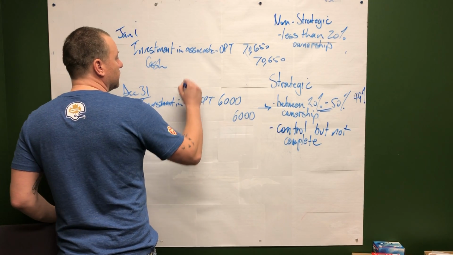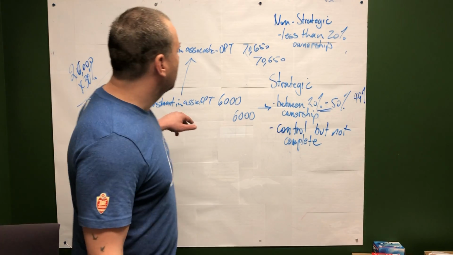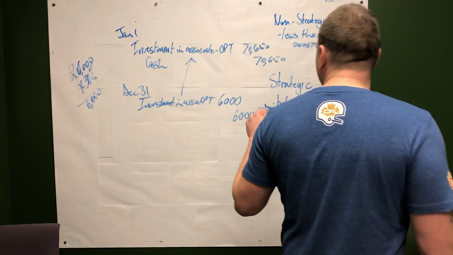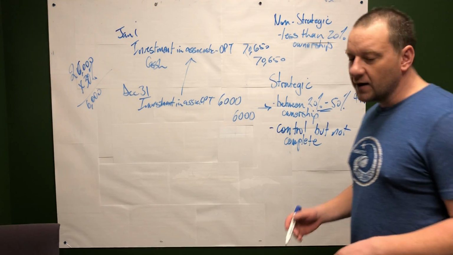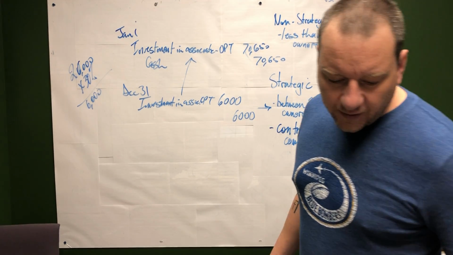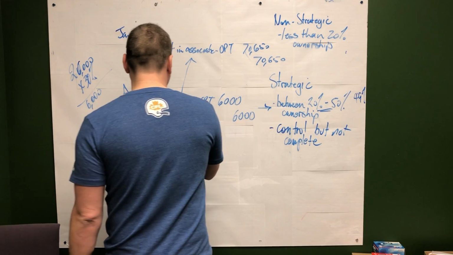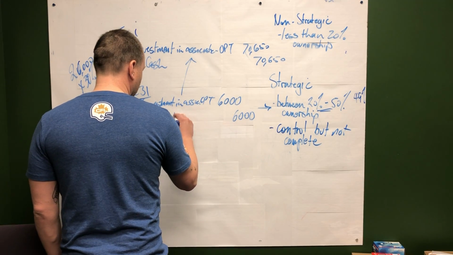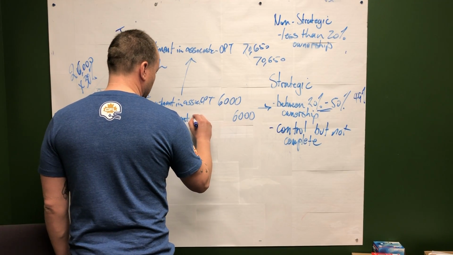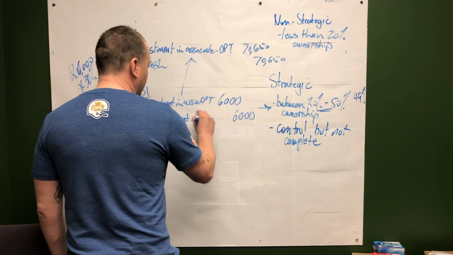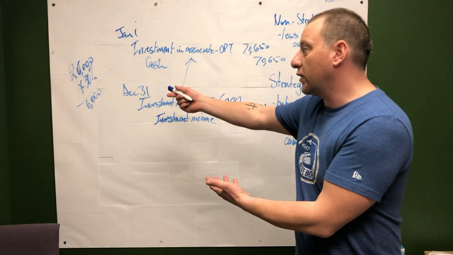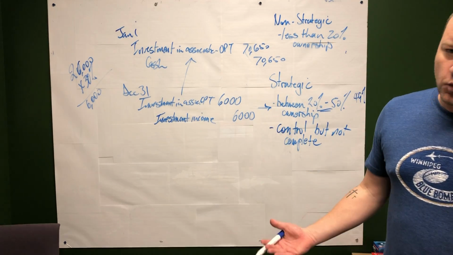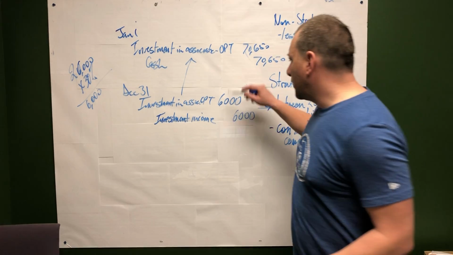Okay. So now our investment is not worth $70,650, it's worth $76,650. And we're going to credit investment income. Now, let's just say that this company made 20,000. If they would have lost 20,000, this just would have been the reverse.